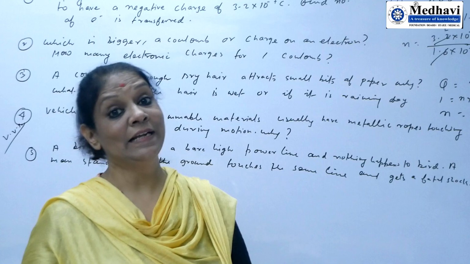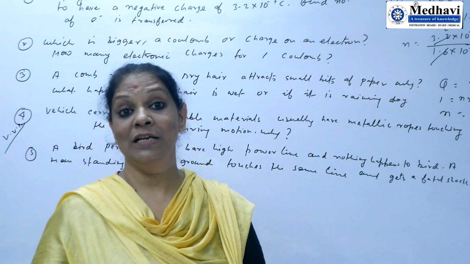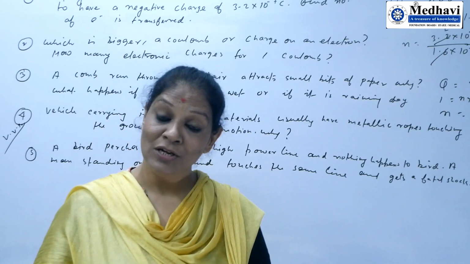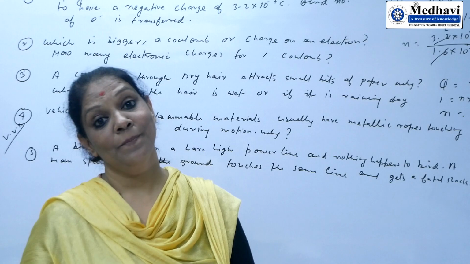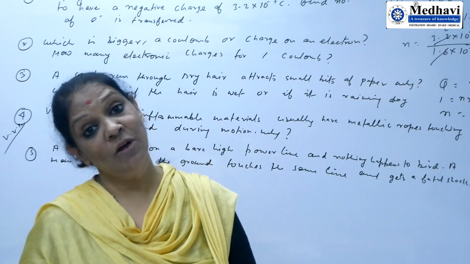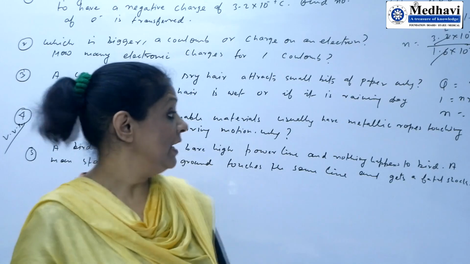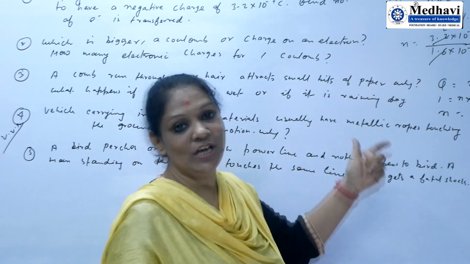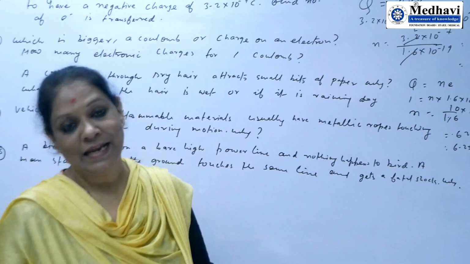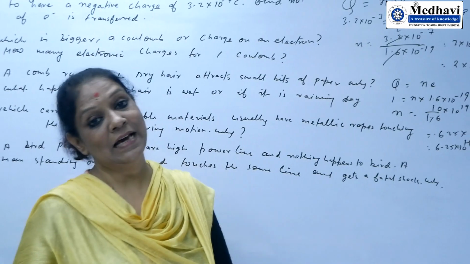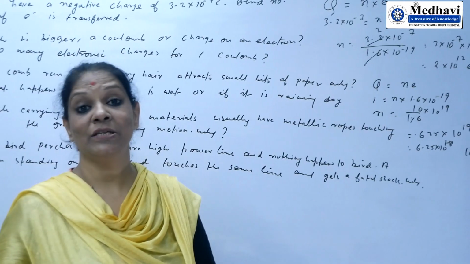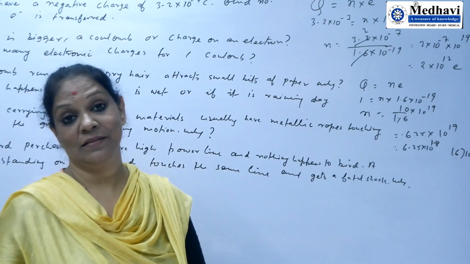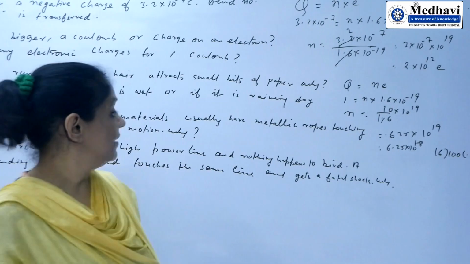Apart from that, the tire also undergoes friction with the ground, so it is also electrified. So a heavy amount of charge will be produced, and the metallic chain is a conductor. It transfers the entire charge to the earth and makes it safe for the vehicle.